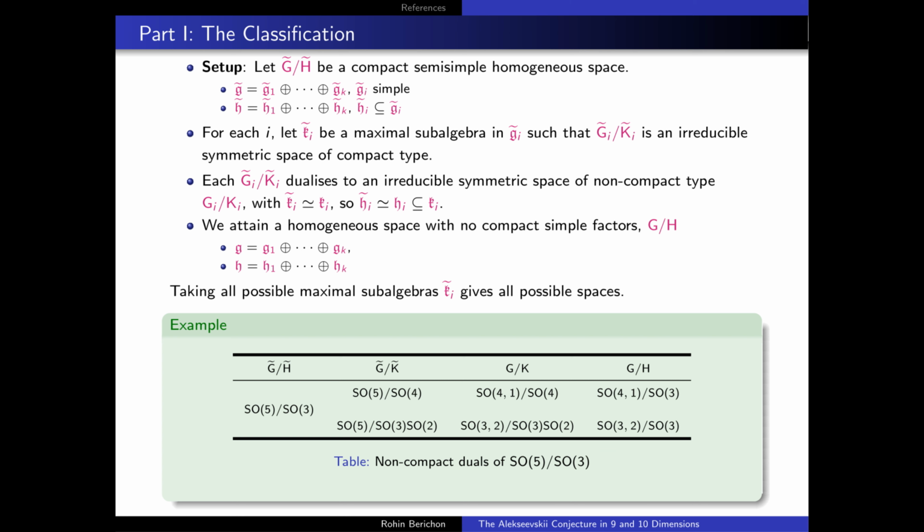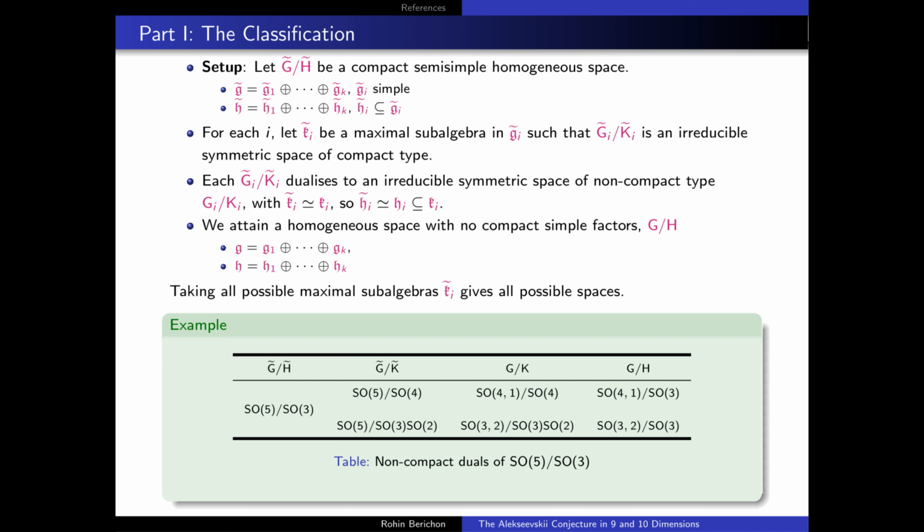Now that we have an irreducible symmetric space of the compact type, what we can do is dualize to an irreducible symmetric space of the non-compact type, and in this dualization identify an isomorphic subalgebra to this H_i term, and obtain a homogeneous space G_i modulo H_i for which G is non-compact and H is a subalgebra of K. Now already we can see here that we've got some choice.